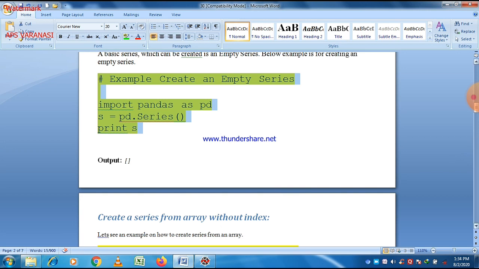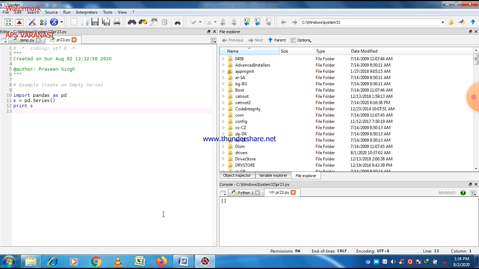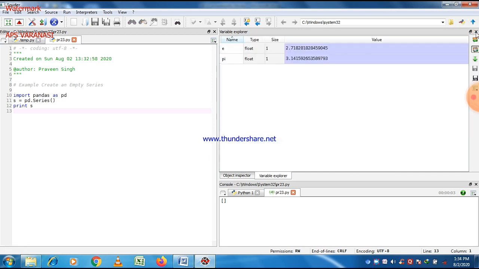Now let us execute another program here. Just make a copy of it and then paste it. This is the default setting. If you want to change this setting, you can also change it. It is up to you.